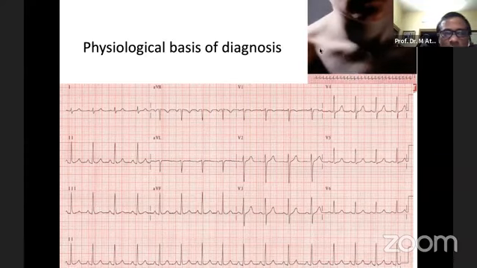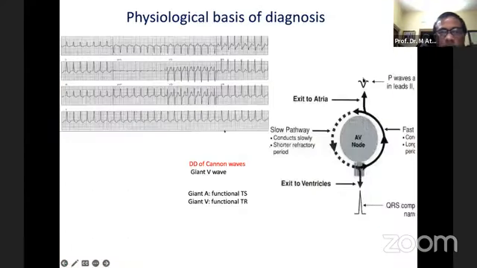And this is one of the classic examples of SVT, and particularly AVNRT, where both the ventricles and atrium contract simultaneously. This is an example of the ECG of SVT, that is, narrow complex regular tachycardia. In narrow complex regular tachycardia, we can see only the QRS complex. There is no evidence of the P wave, so the P waves must be within the QRS complex.